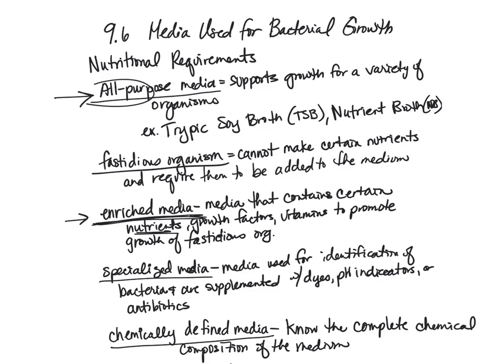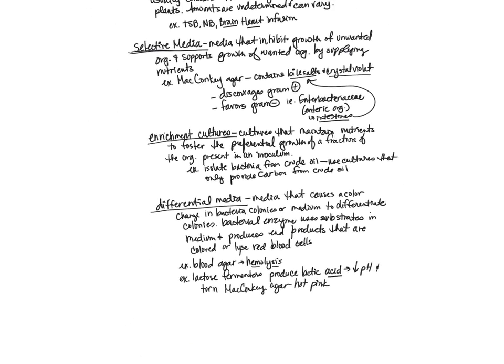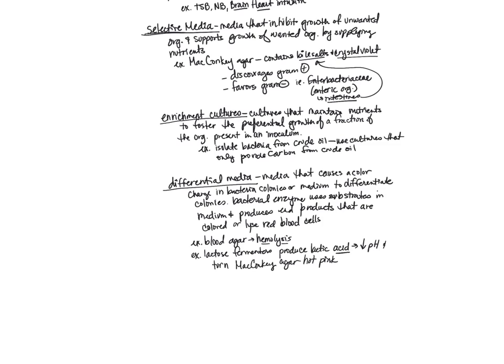Now, I do want to mention that there are 2 more general terms that you need to be more familiar with, and that is selective media and differential media. It's important that you understand that some media is selective and some media is differential, and some media is both selective and differential. So recall that selective media is a media that inhibits the growth of our unwanted organisms but supports the growth of wanted organisms. So if we inoculate selective media with a combination of organisms, we're going to see the growth of some and not the growth of others.